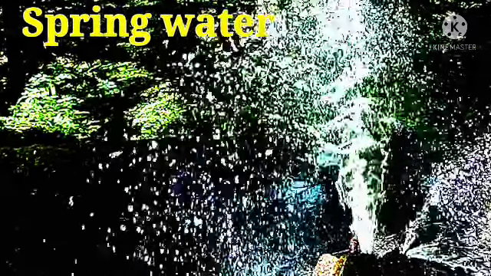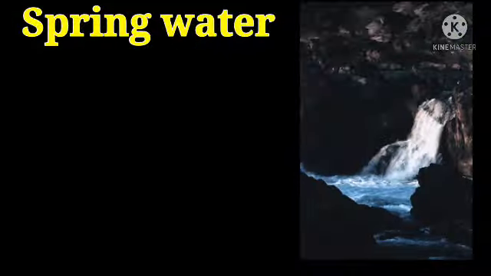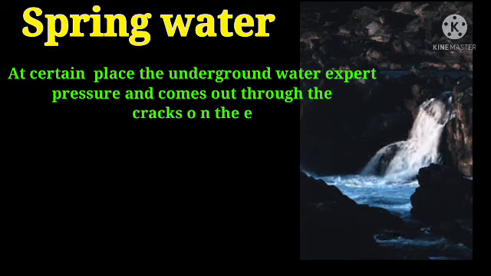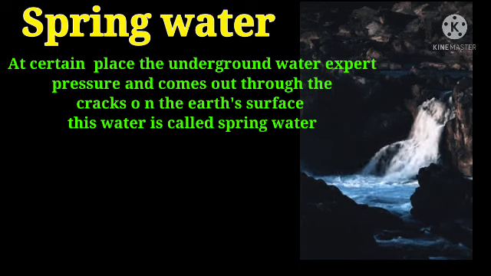Now we will talk about spring water. At certain places, the underground water exerts pressure and comes out through cracks on the earth's surface. This water is called spring water, and you can see very clearly from the picture water is coming out from the cracks of the rocks.